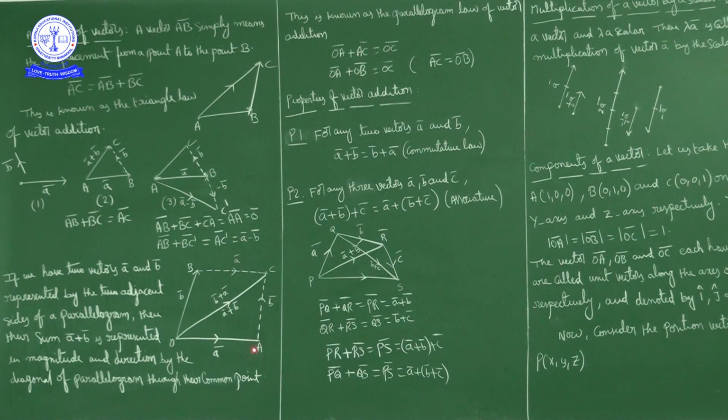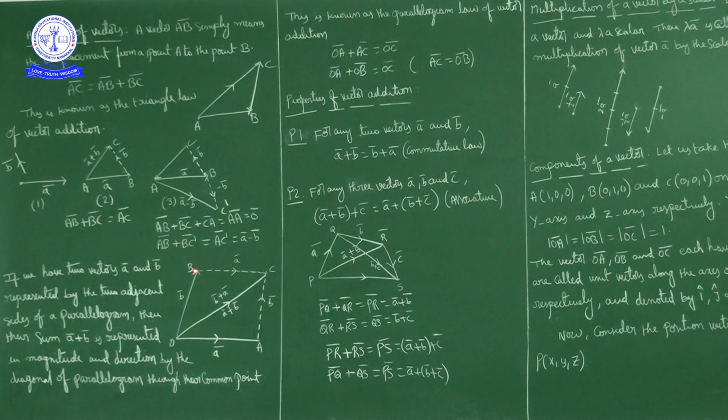OA bar plus AC bar is OC bar, nothing but A bar plus B bar. Also, OB bar plus BC bar.